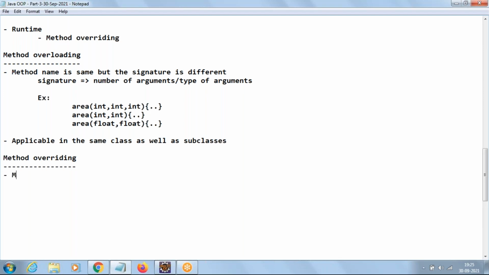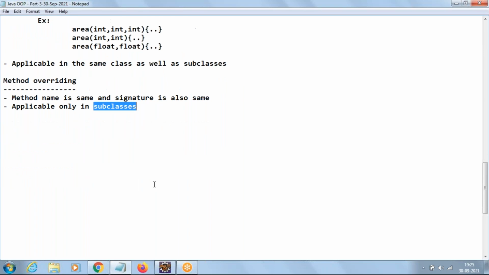In this case, method name is same and signature is also same, and this concept is applicable only in subclasses. This concept is applicable where? Only in subclasses. Let me elaborate.